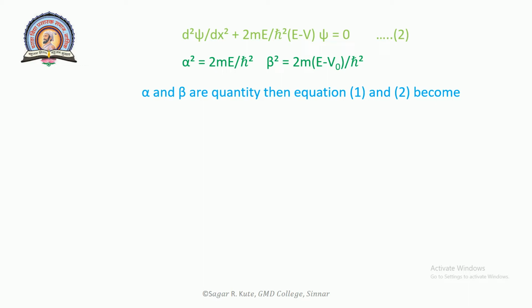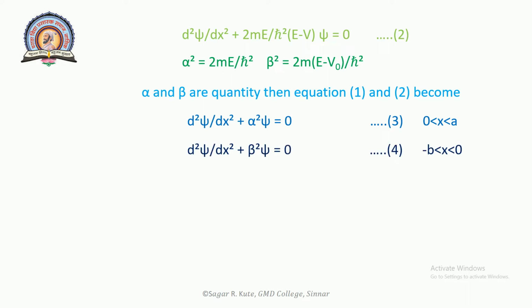Alpha and beta are real quantities. Then equation 1 and equation 2 become d square psi upon dx square plus alpha square psi is equal to 0, equation number 3, for 0 less than x less than a. Now d square psi upon dx square plus beta square psi is equal to 0, equation number 4, for minus b less than x less than 0. We put these values in equation 1 and 2 and get equation 3 and equation 4.